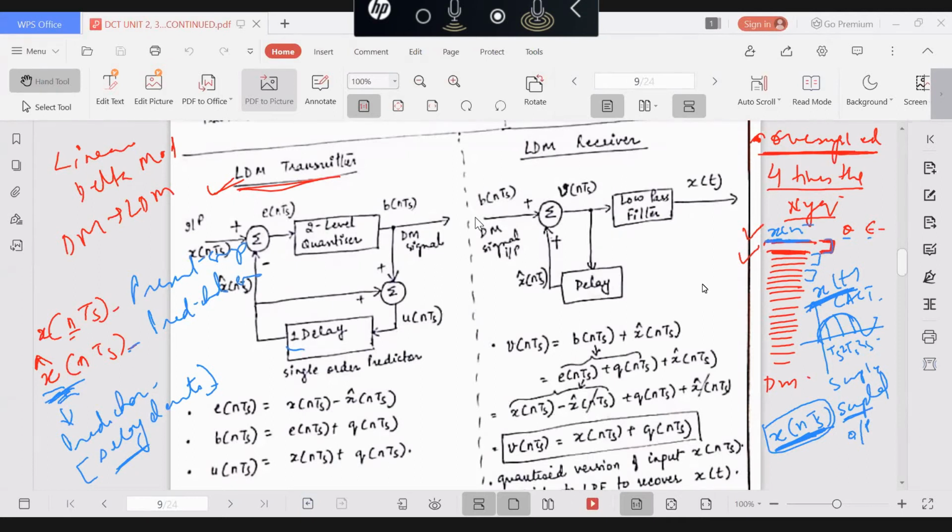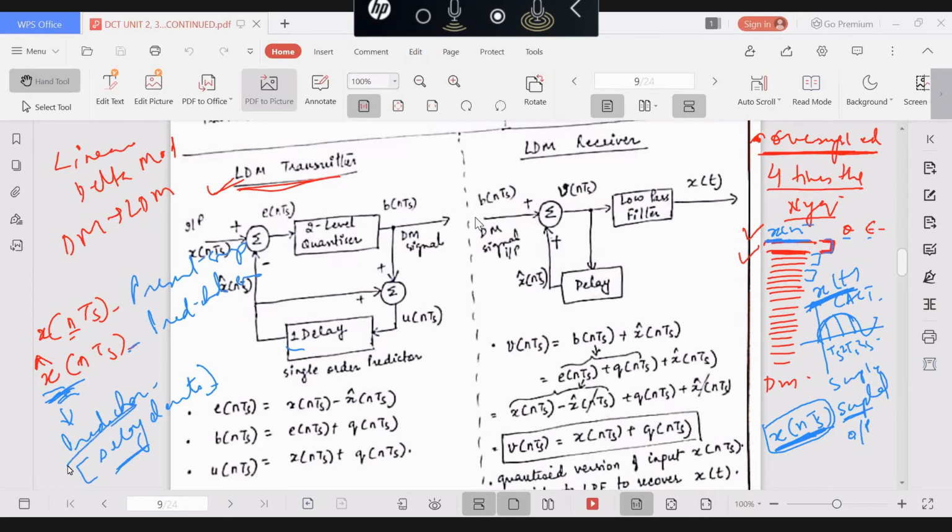So practically, we are quantizing and encoding the present value and its predicted value, which is nothing but the difference between the adjacent values. How did we get the predicted value? We are getting the predicted value of the present value, that means the adjacent value, from the knowledge of the past value. Because we have oversampled the signal, we have a large number of samples, so it is easy to predict the next sample value from the knowledge of the past sample.